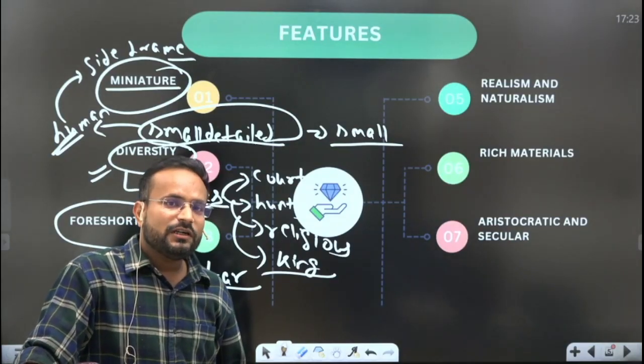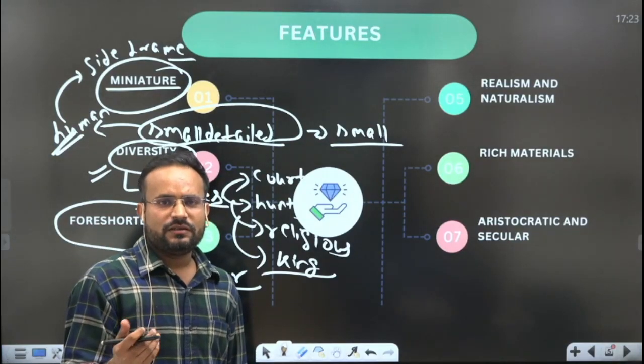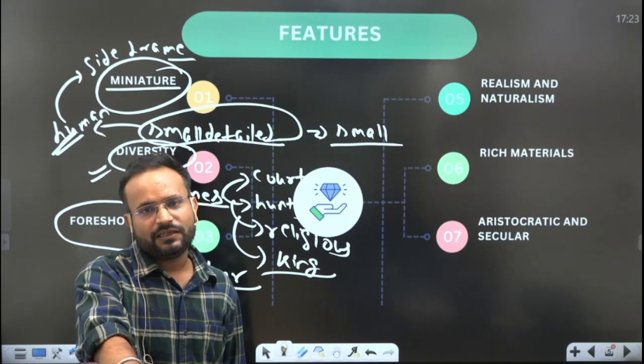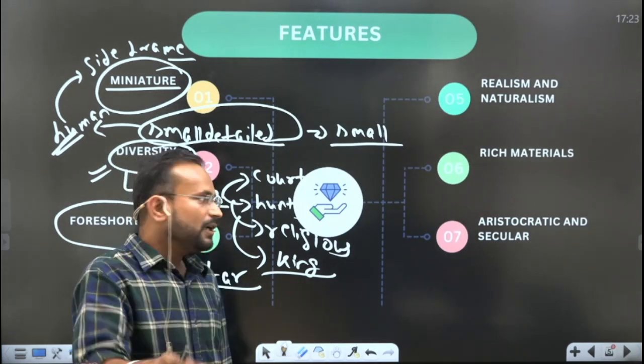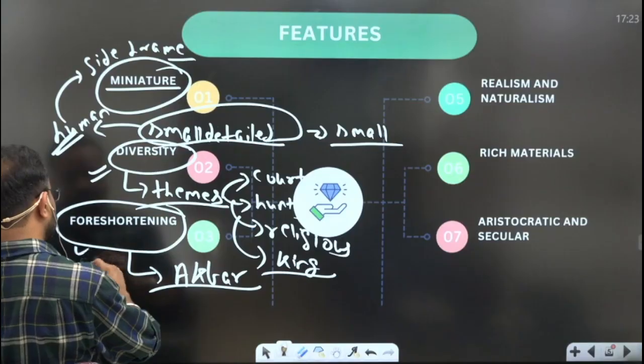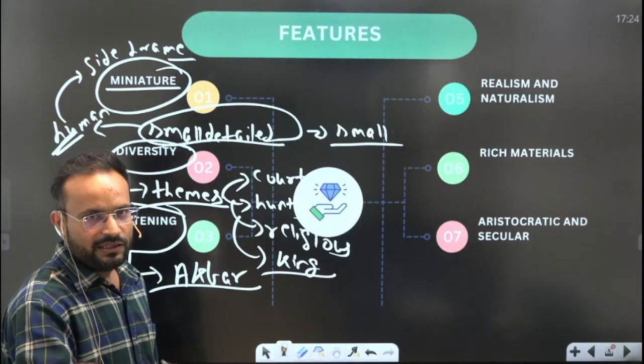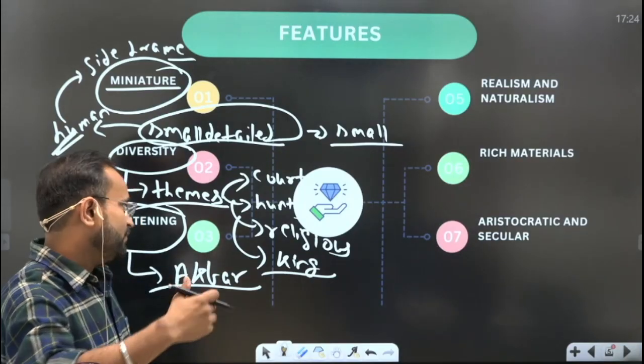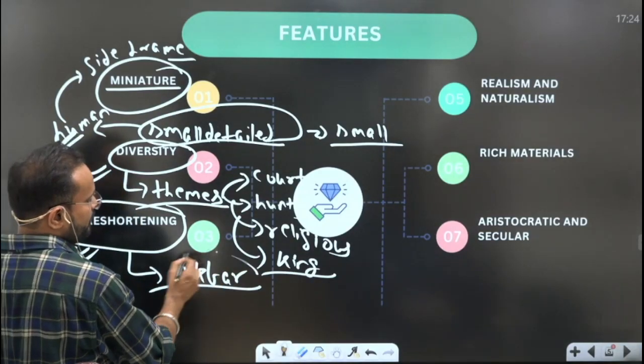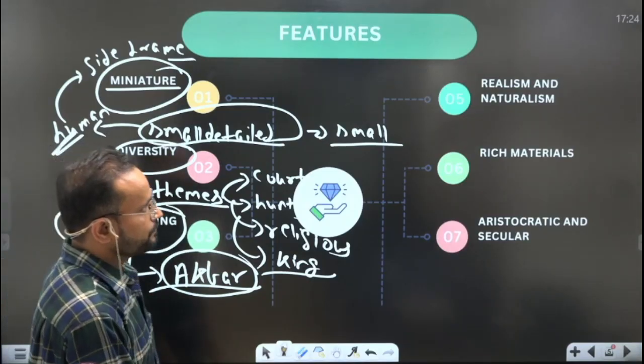Now, actually what happens is that when a thing comes nearer, it gets enlarged in the view. But this was the technique that was used to keep the object nearer but still smaller in size, that is in terms of its view. And this technique is attributed mainly to Akbar's era.